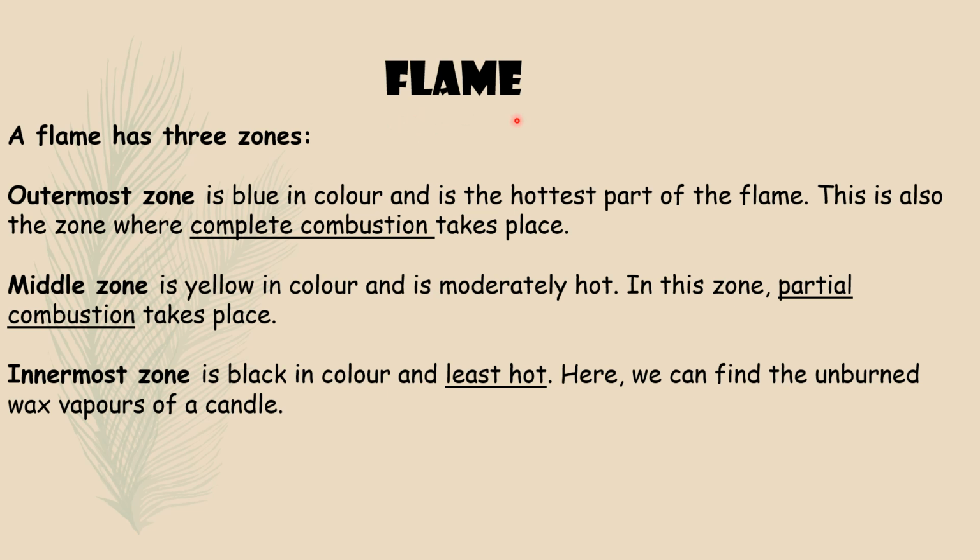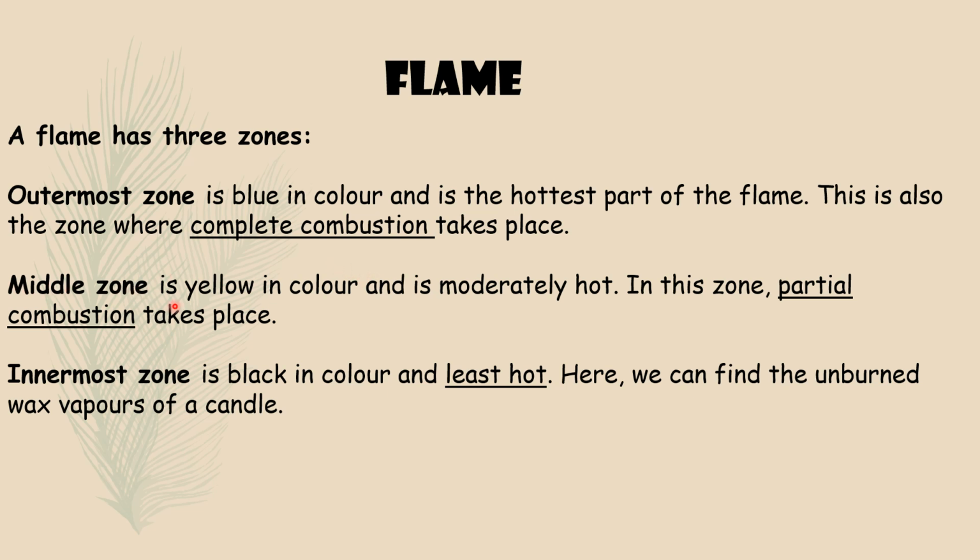Next is flame. A flame has three zones: outermost zone, middle zone, and innermost zone. Outermost zone is blue in color and it's the hottest part of the flame. This is also the zone where complete combustion takes place.